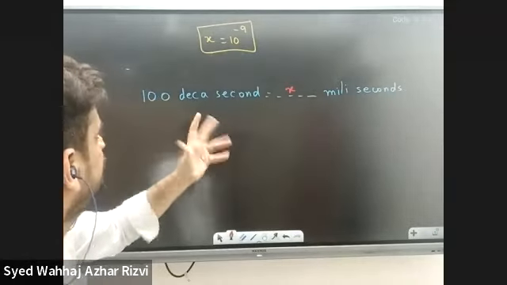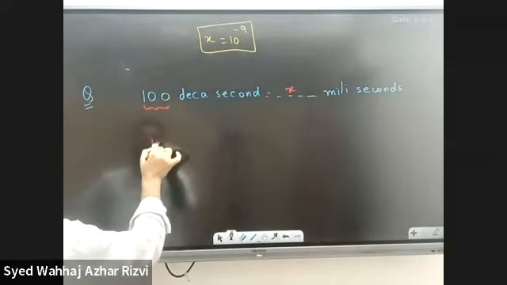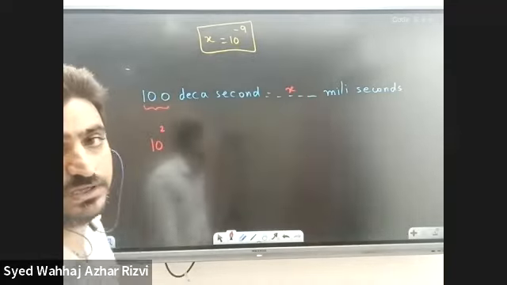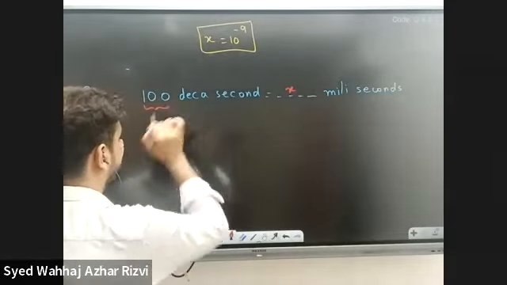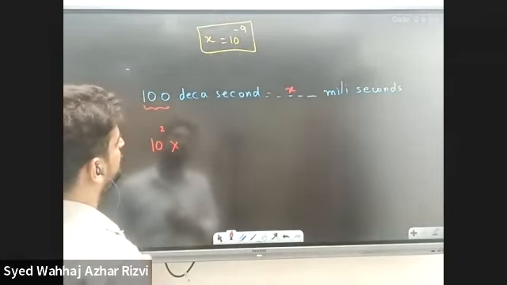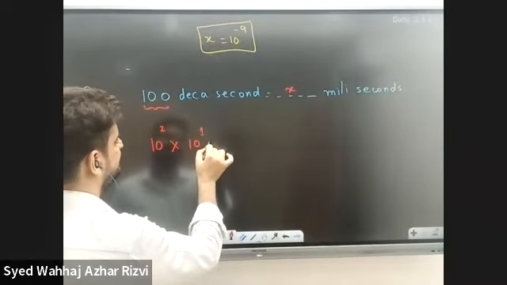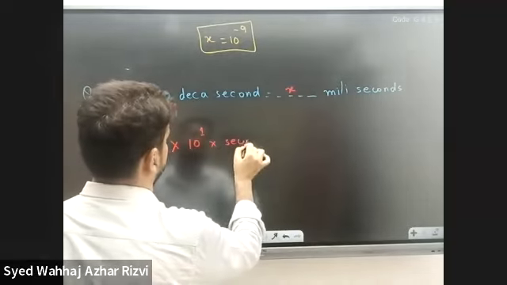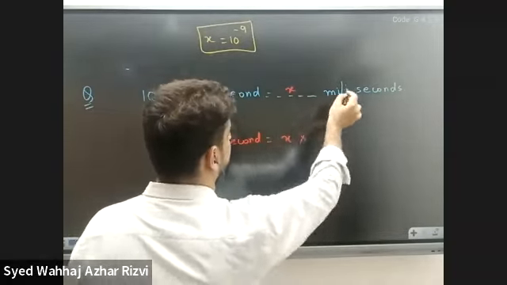We have x milliseconds in terms of 100 decaseconds. Let's try to convert it. So 100 can be written as 10 raised to the power 2. And what does deca mean? If we remember, deca means 10 raised to the power 1. And then second. Then we have x here. And what does milli mean?